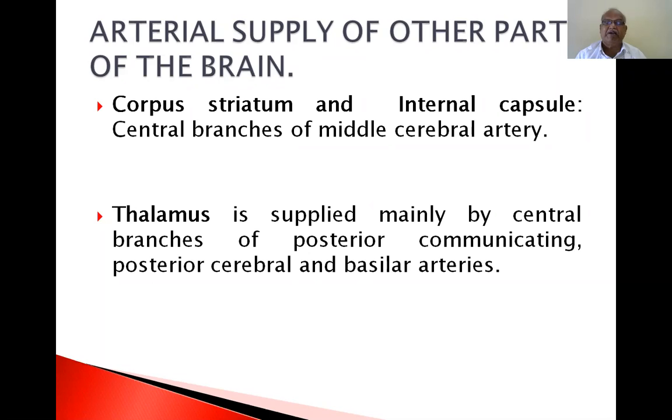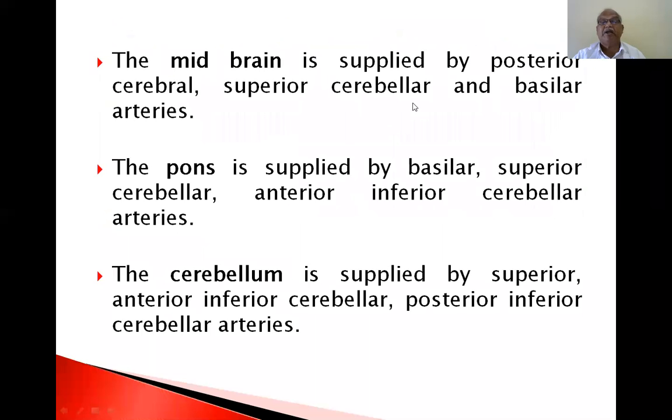The thalamus is supplied mainly by central branches of the posterior communicating, posterior cerebral and basilar arteries. The midbrain is supplied by the posterior cerebral, superior cerebellar and basilar arteries. The pons is supplied by the basilar, superior cerebellar and anterior inferior cerebellar arteries. The cerebellum is supplied by the superior cerebellar, anterior inferior cerebellar and posterior inferior cerebellar arteries. The blood supply to the cerebellum is called the cerebellar arteries.